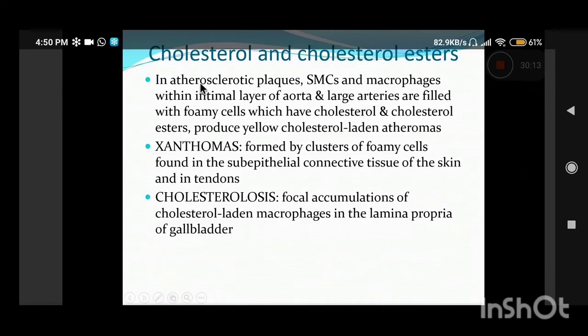Now, another example is cholesterol and deposition of cholesterol esters. That is classically seen in atherosclerotic plaques or the atheromas. So, atheromas are basically seen in patients of atherosclerosis. It is classically seen in large arteries and the aorta. In the intima, as you know, the vessels have three layers: intima, media, and adventitia. So the smooth muscle cells and the macrophages within the intimal layer of the large vessels are filled with foamy cells, and these foamy cells are filled with cholesterol and cholesterol esters, which gives a very yellowish appearance